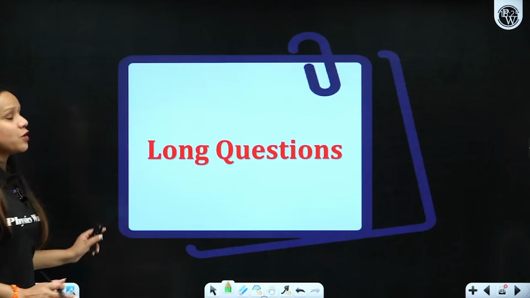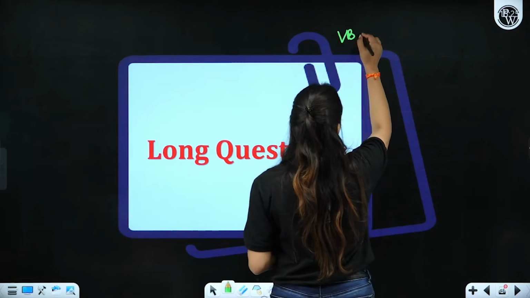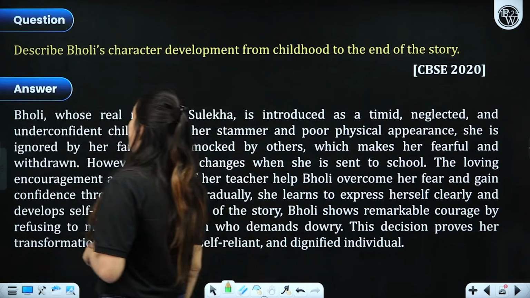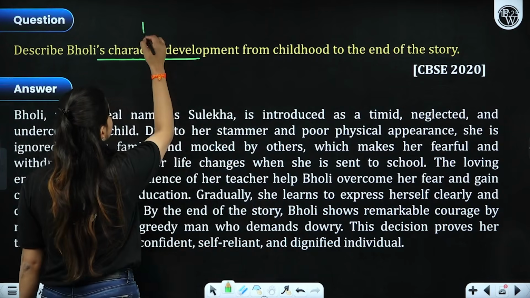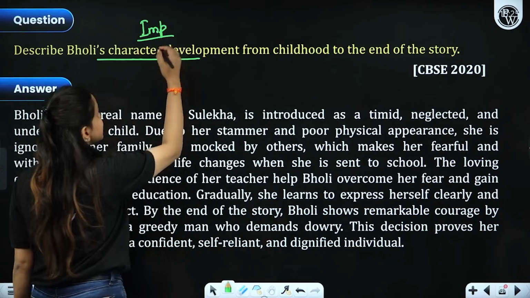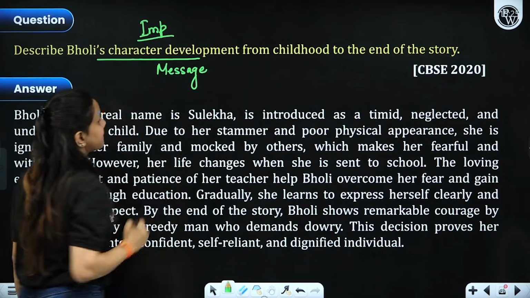Now, long questions, very, very important, and value-based questions specifically from this particular lesson. Now, let's pay attention. Describe Bholi's character. Definitely, her character is very, very important, because it will relate to the message that is conveyed by this particular chapter.